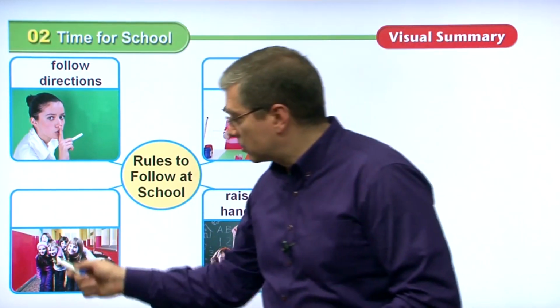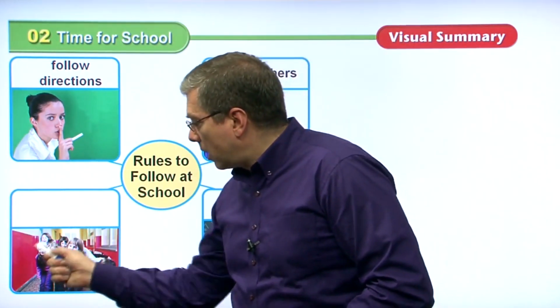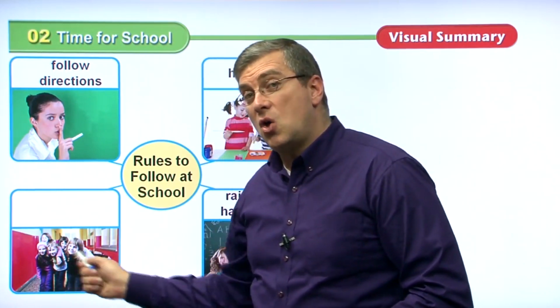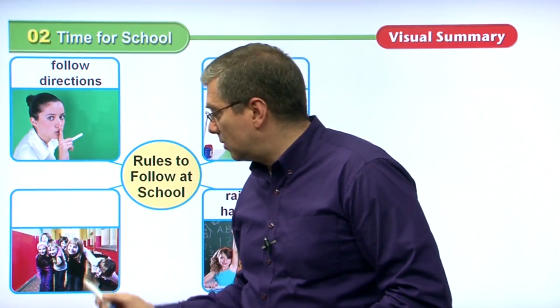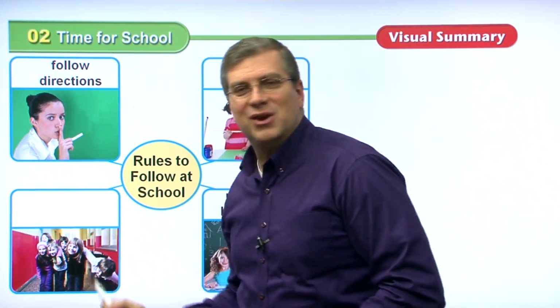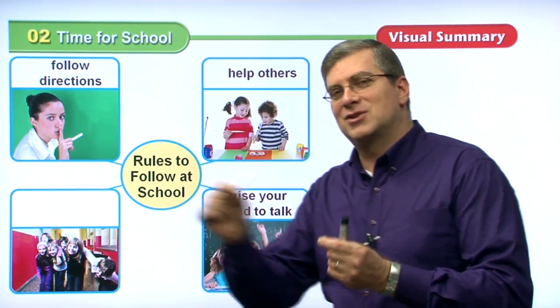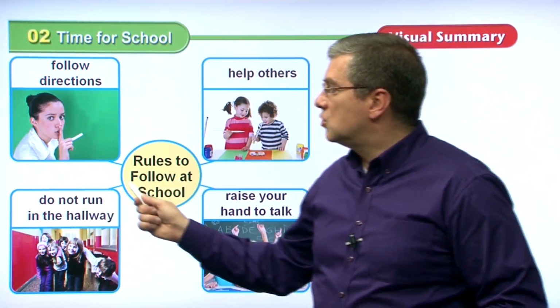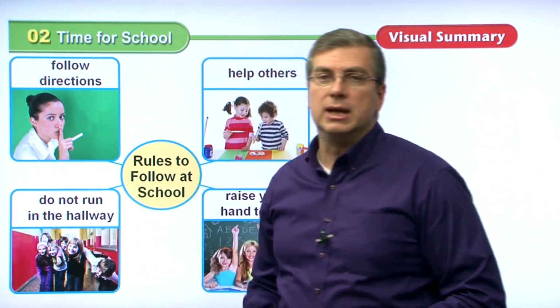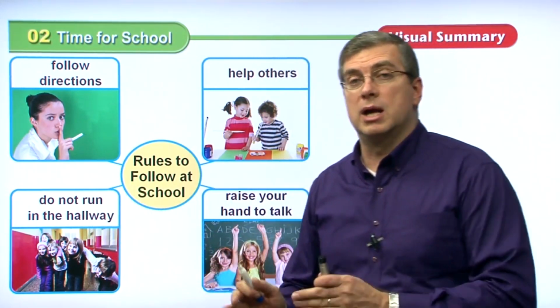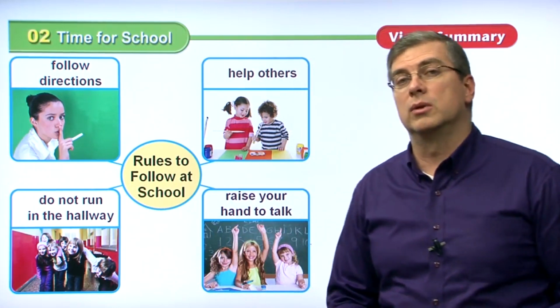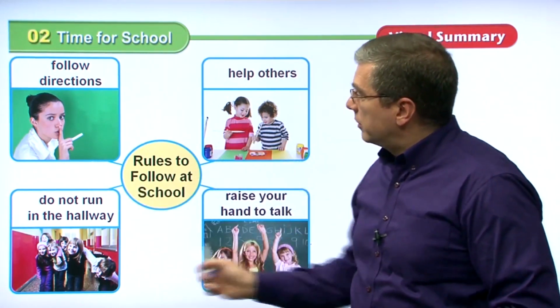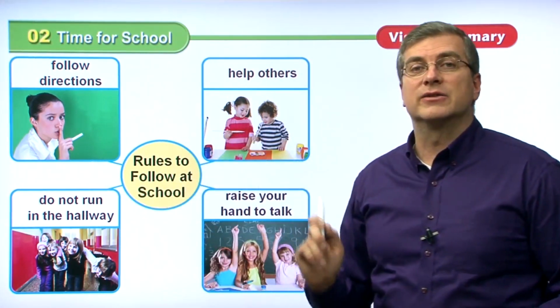Finally, in our last rule that we have in the chart, where are these kids? They're in the hallway. And what are they doing in the hall? Well, they're posing for a picture. But if you're in the hallway and you're going from one class to another class, what should you not do? You should not run in the hallway. Do not run in the hallway. And that's another rule that you should follow. So these are all different rules you should follow at school.